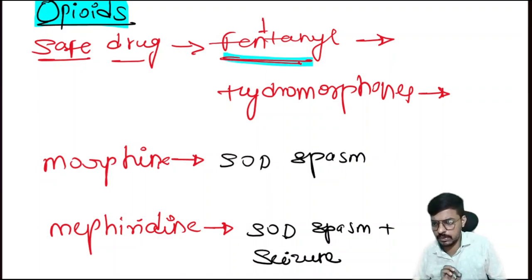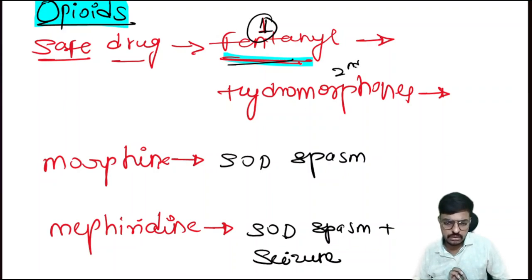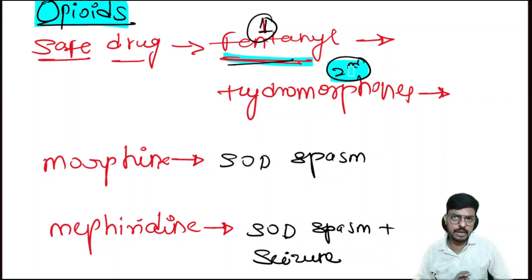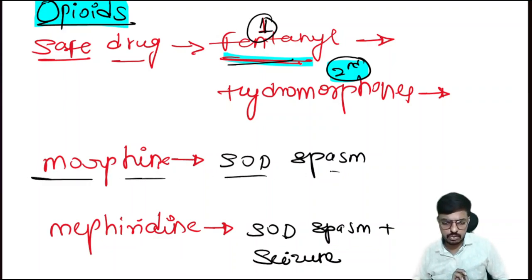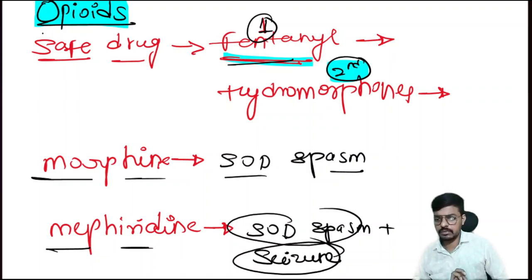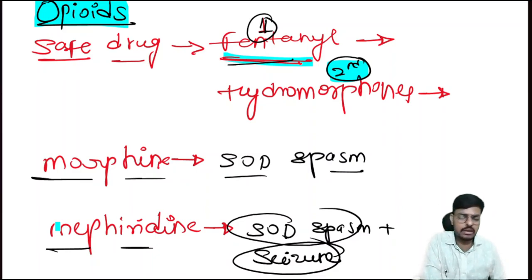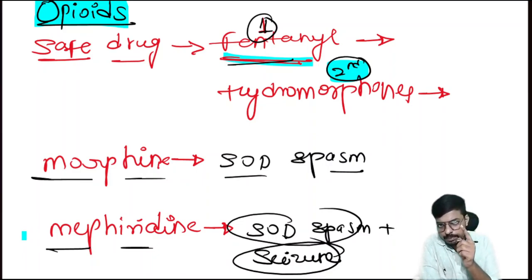This one I have told you yesterday. The safest opioid of choice is fentanyl. If this one is not in the options, the second one is hydromorphone. The second safest opioid to reduce the pain in pancreatitis is hydromorphone. Morphine is causing sphincter of Oddi spasm, and meperidine is causing sphincter of Oddi spasm plus seizures.